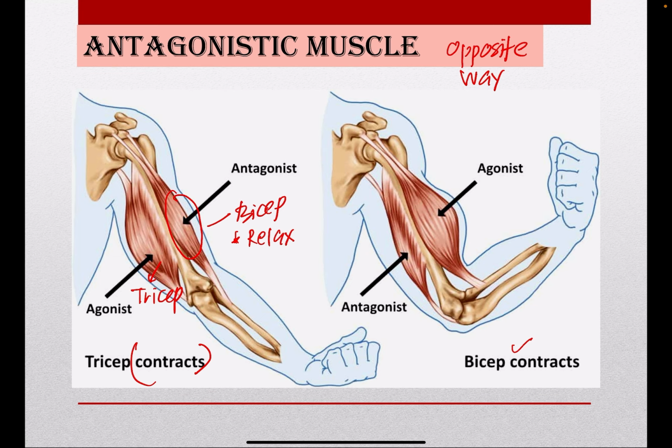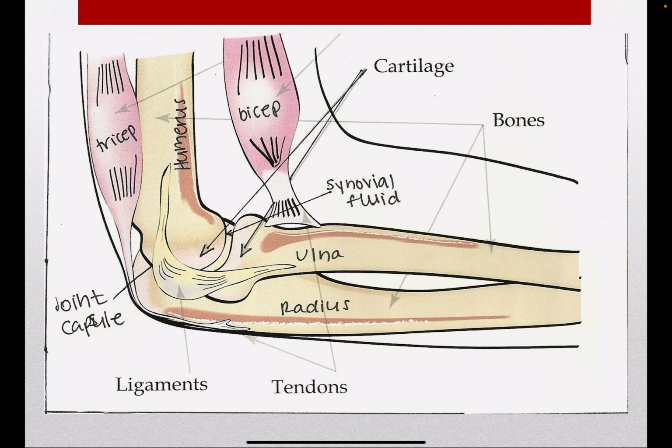Let's look at the structure of the elbow in more detail. In the elbow we have two muscles, which are bicep and also tricep. Then we have the structure cartilage. Sorry, we start with bone. We have bones, for example the ulna and the radius. Ulna is on top, radius is at the bottom. Then you must know an important structure, which is cartilage.